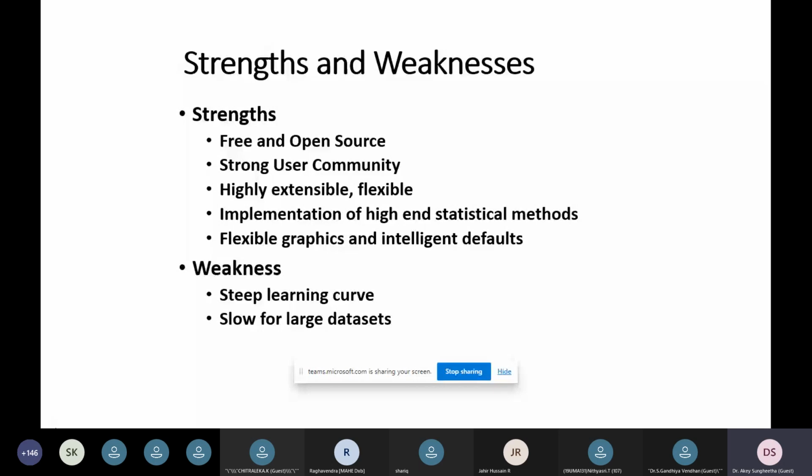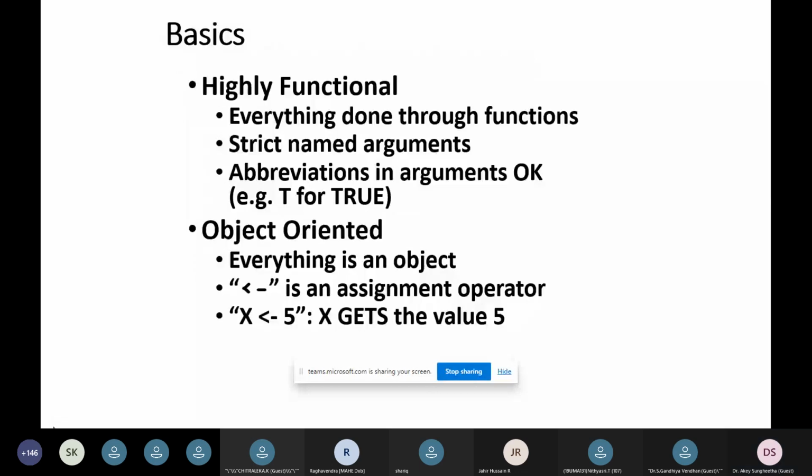And there are lots of weaknesses, but I have mentioned only two. There is a steep learning curve, and it is also slow for large data sets. The tool is highly functional, with strict named arguments and its own corresponding syntax. We have to follow the syntax by using the functions, only through vectors. And if you assign to the vectors, it cannot be directly processed, as I showed you in the example. We have to assign the factors for the vectors in order to operate on our values or objects.